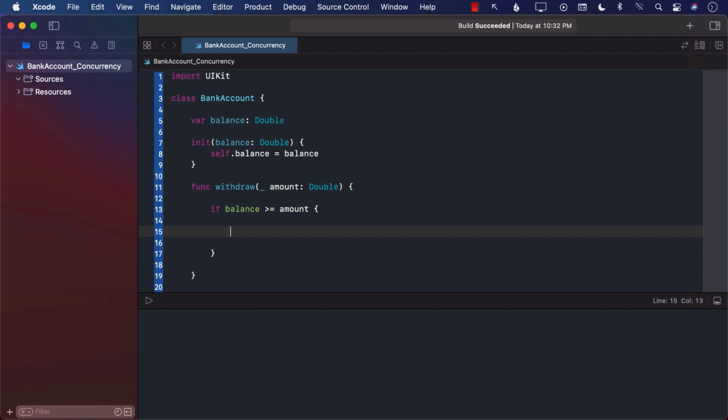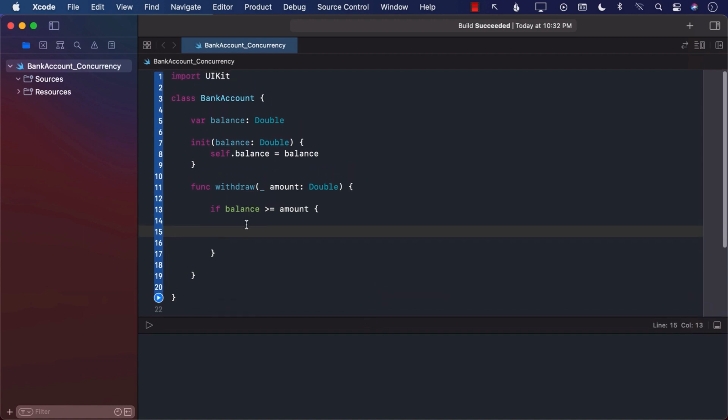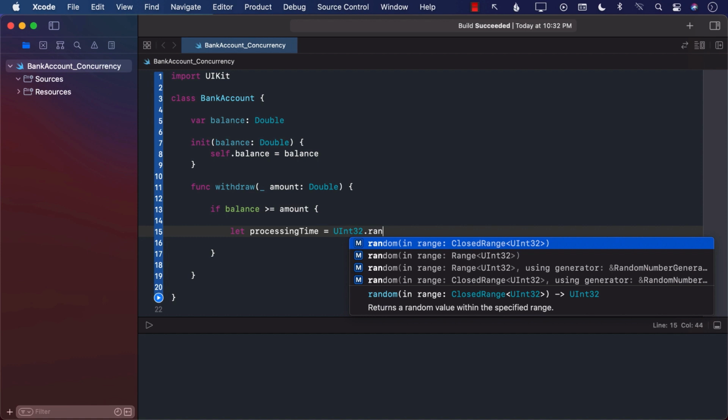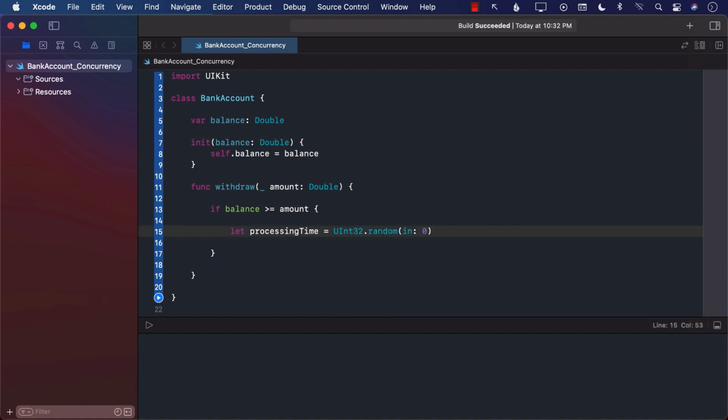Now, when you're withdrawing the amount, we are going to assume that maybe it takes some time to withdraw. Maybe it needs to do some verification or some checks that take some time. So we're going to say processing time, and we will make sure that this is more of a random time. Sometimes it might take 2 seconds, sometimes it might take 3 seconds, sometimes it might take 0 seconds.